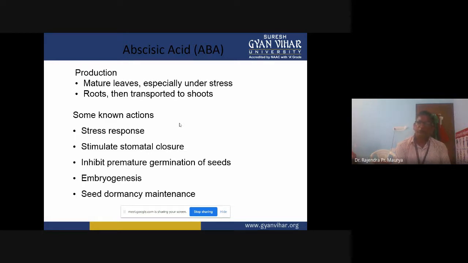We can store the seeds for a long time because abscisic acid induces seed dormancy, and that dormancy is very important for storage of seeds for a long time. But in terms of seed germination, abscisic acid is very harmful.